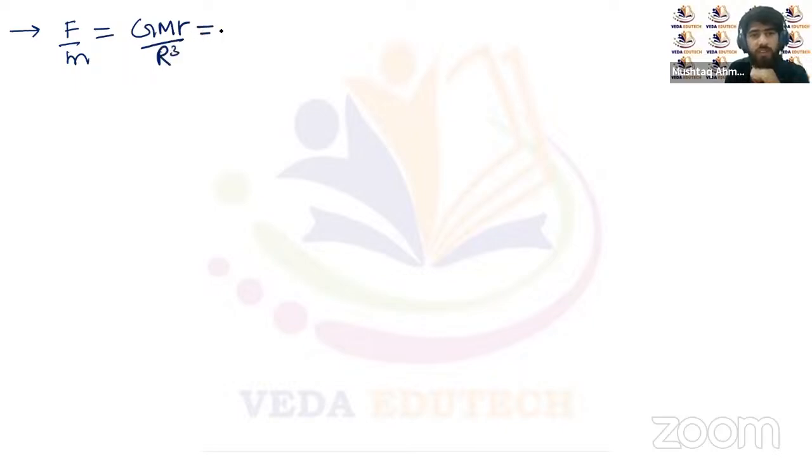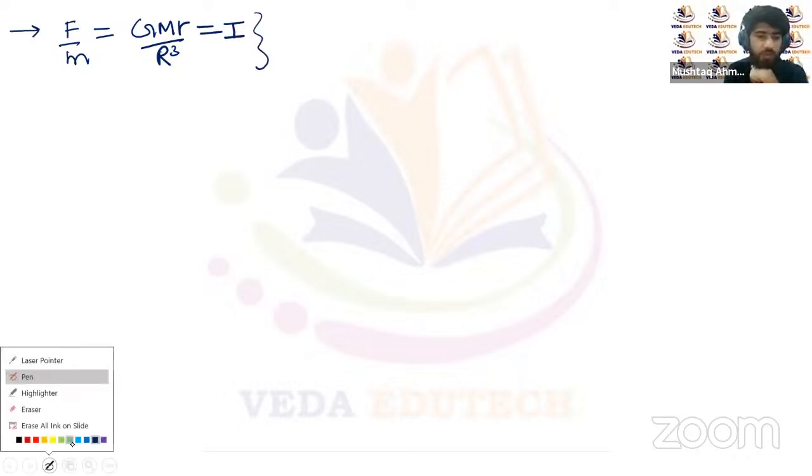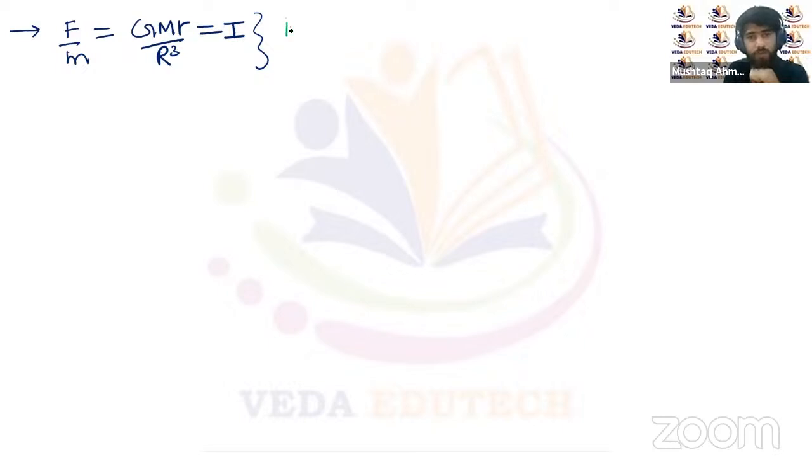This is the gravitational field intensity at the inside point of the sphere. This is the net field intensity inside the sphere for the uniformly distributed mass, G M r upon R cube.